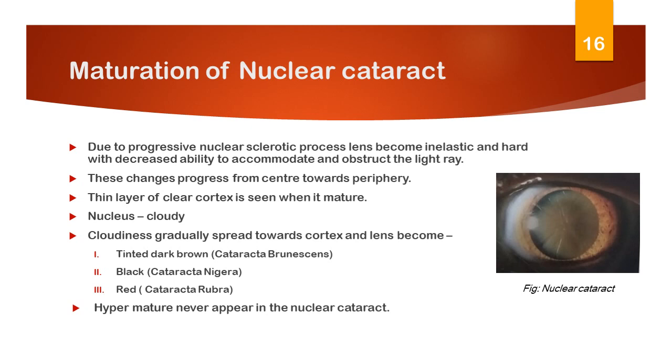The nucleus becomes cloudy. Cloudiness gradually spreads towards the cortex and the lens becomes tinted dark brown. This condition is also called cataracta brunescens. If it is black, that is cataracta nigra, and if red, cataracta rubra, due to the deposition of pigmented tryptophan altered by sunlight. Hypermature never appears in the nuclear cataract.